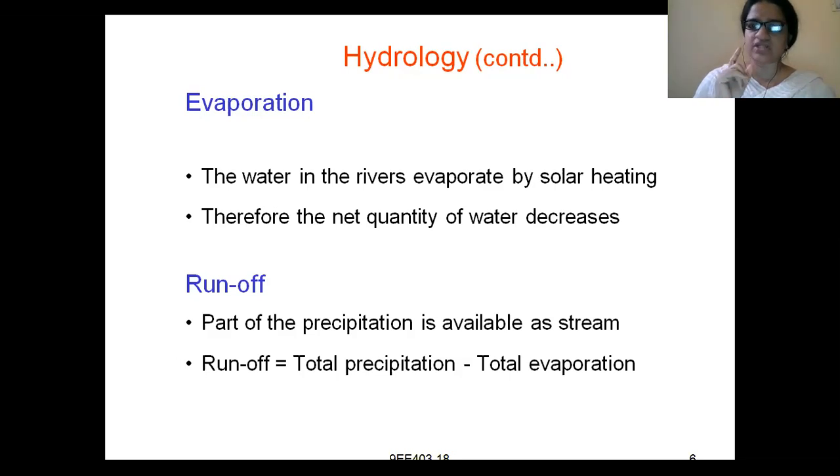Runoff means only the water which is flowing, or only the water in the form of liquid. Water in the form of steam, or water in the form of fog, mist, hail, snow, dew, these will not come under the category of runoff. So we have dealt with the definitions of precipitation, evaporation, and runoff.